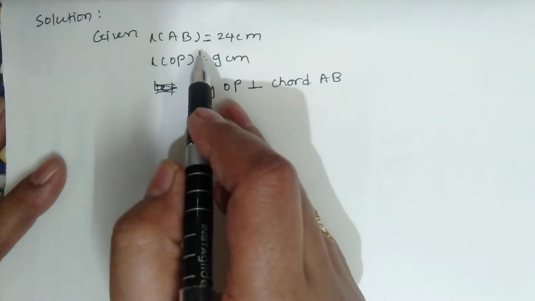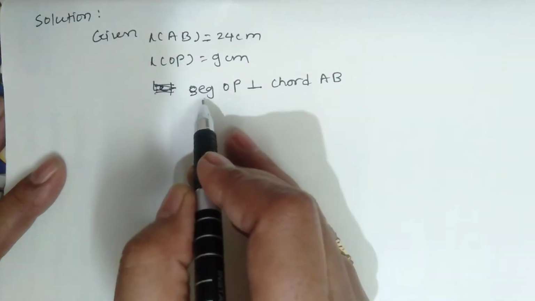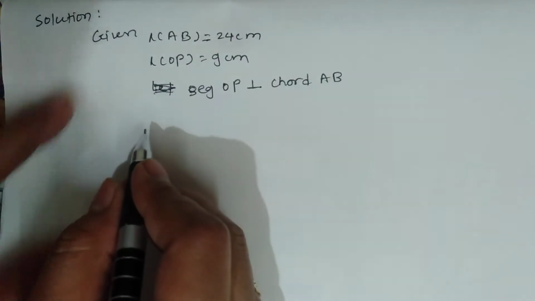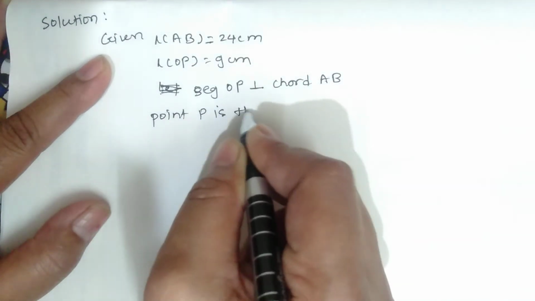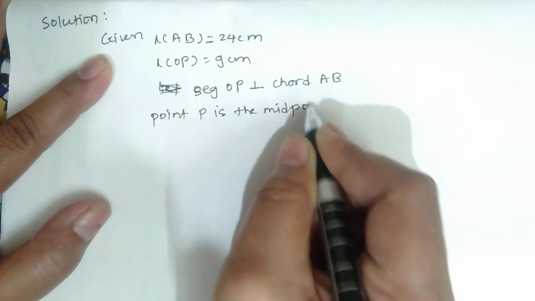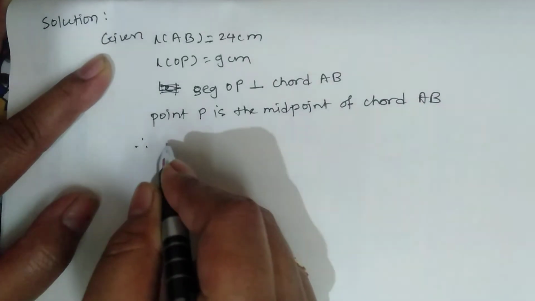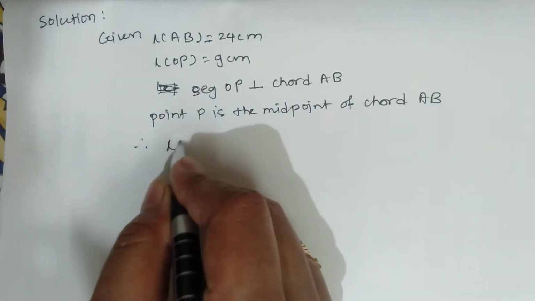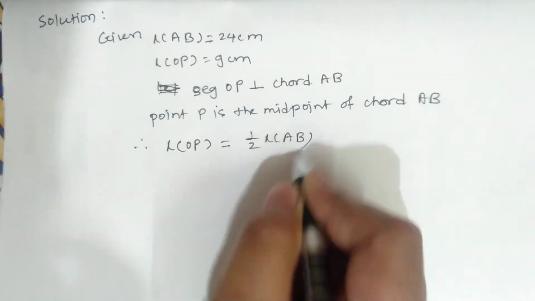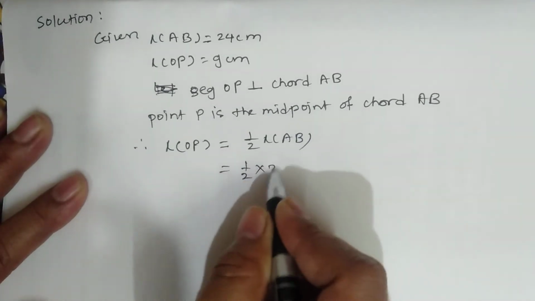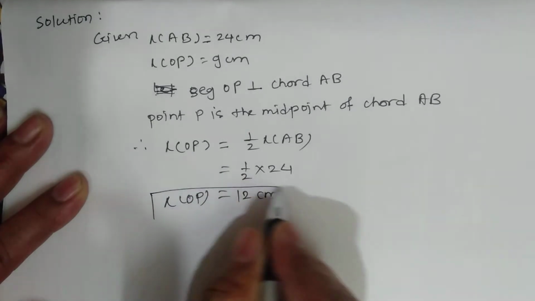Firstly, given things, length of AB is 24 centimeter, length of OP is 9 centimeter, and here segment OP is perpendicular to chord AB. So by using first property, point P is the midpoint of chord AB. Therefore length of AP is equal to half of length of AB. And we know that length of AB is 24. Therefore, length of AP is equal to 12 centimeter.